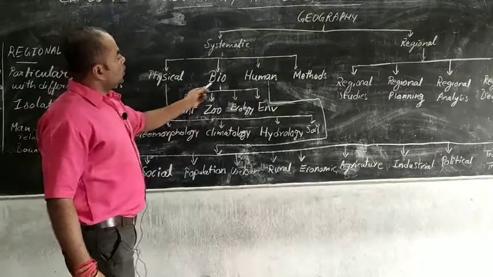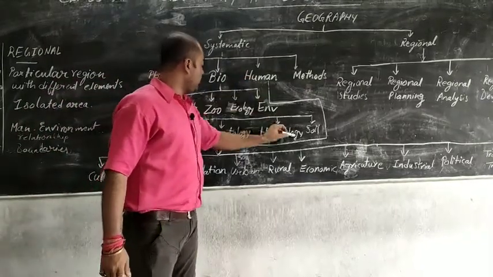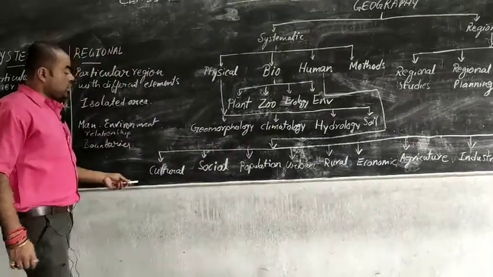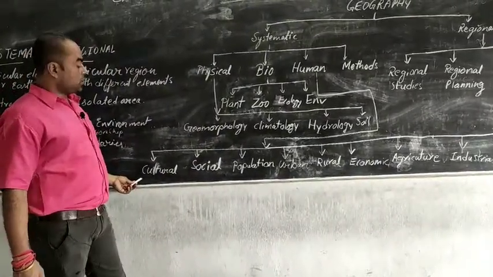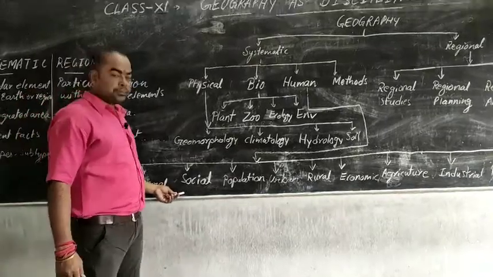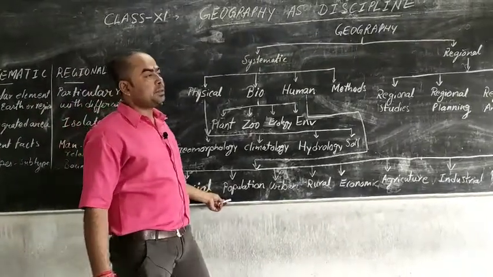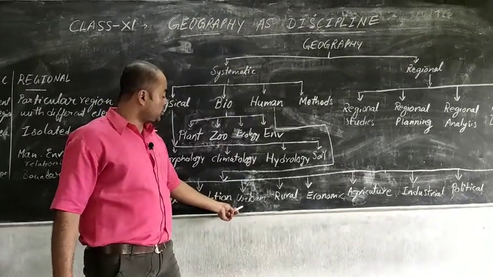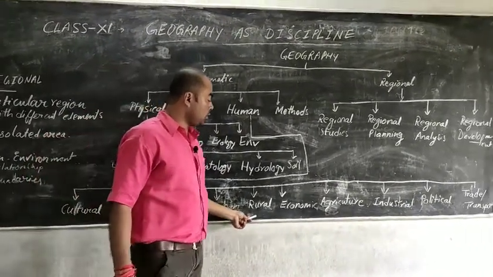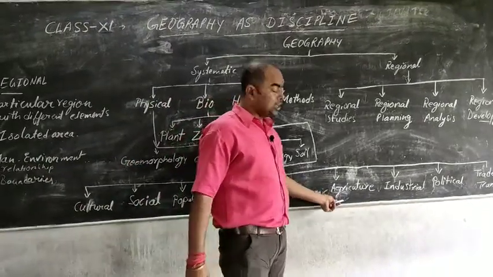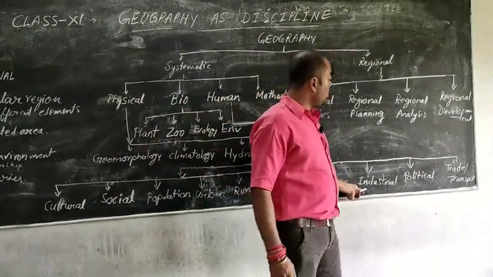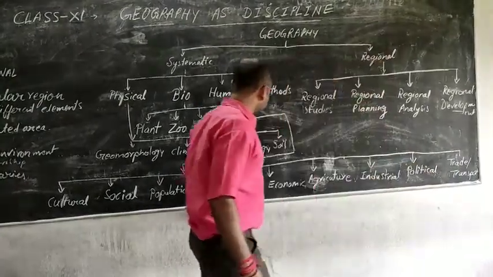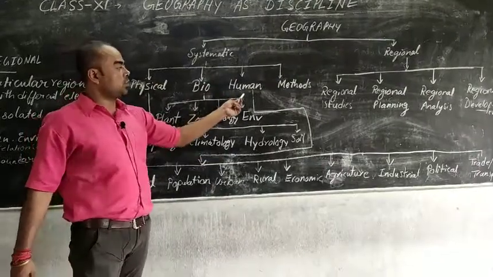Next is human geography. Human geography is a vast sector which deals with many different areas of geography, that is the cultural part of human beings, social geography, population geography, that means their demographic attributes, urban geography, that means urban population and urban areas, rural geography, economic geography, agricultural geography, industrial geography, political geography, trade and transport geography. So all these geographies come under the section of human geography.